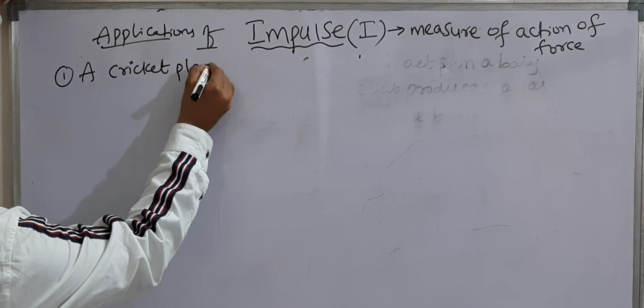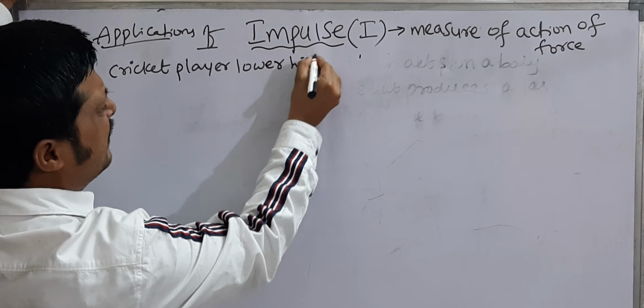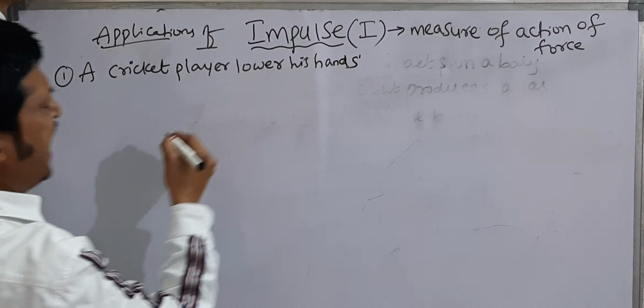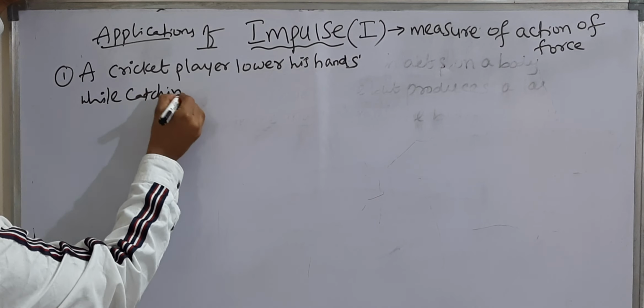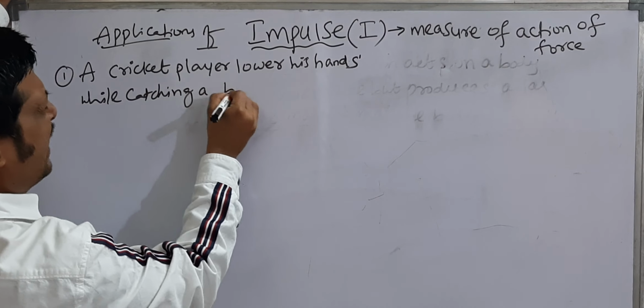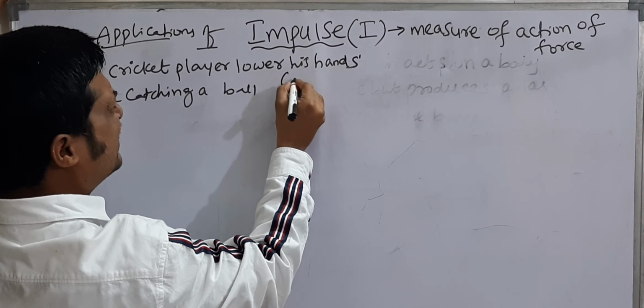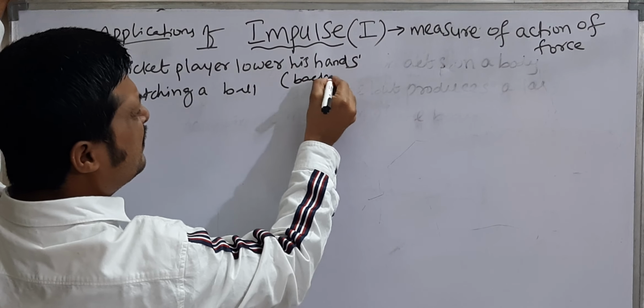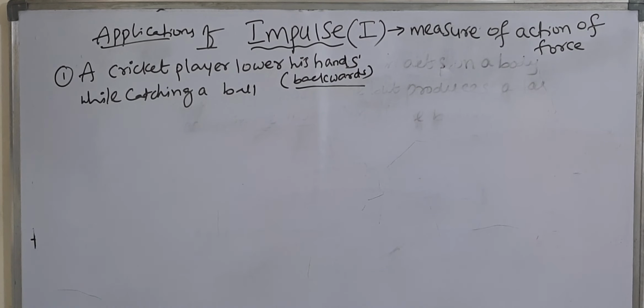A cricket player lowers his hands while catching a ball. Lowering his hands means nothing but he draws them backwards. So this is a very, very important application, the best example for impulse. A cricket player lowers his hands while catching a cricket ball.